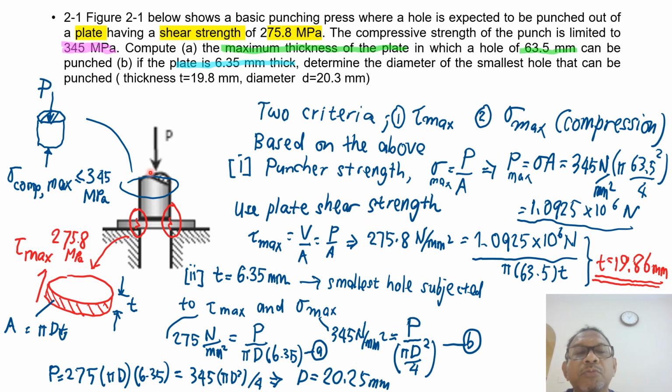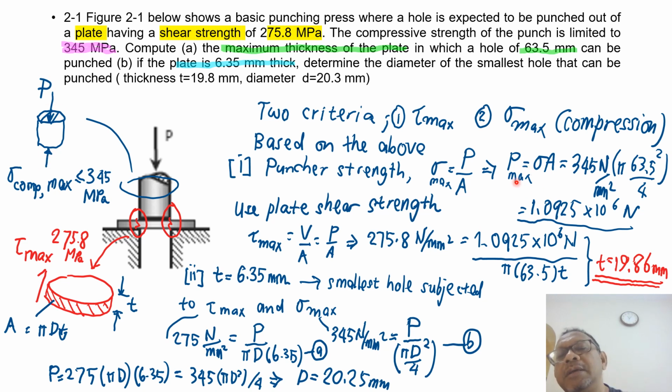And to prevent failure of the punch, we must make sure that the stress is less than the allowable compression strength. So I'm going to look at puncher strength here. This is the free body diagram, so the stress is P divided by the area.